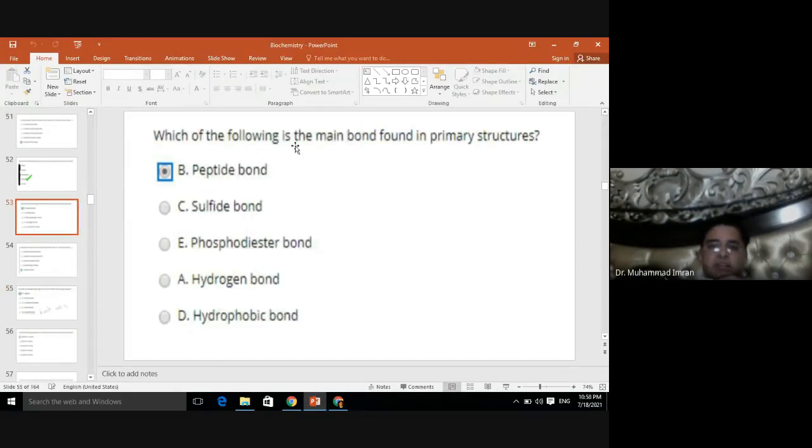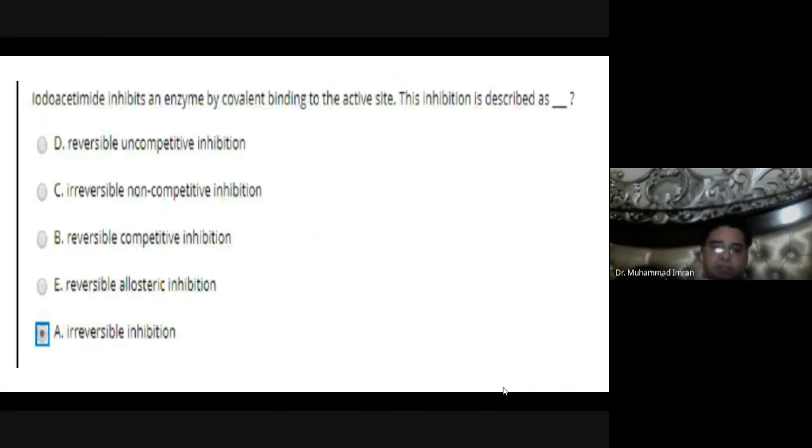Which of the following is the main bond found in the primary structure of a protein? It is always the peptide bond, which is found in the primary structure.